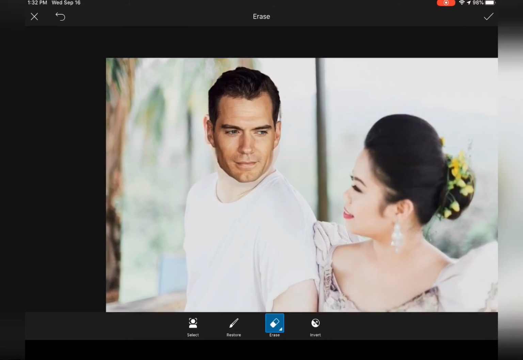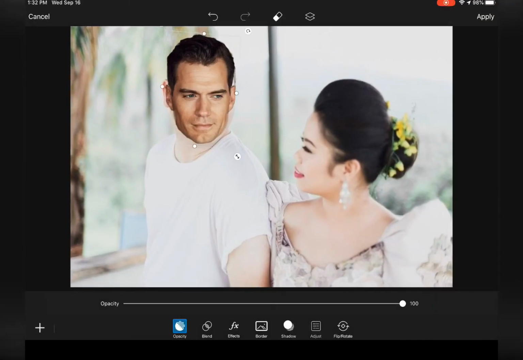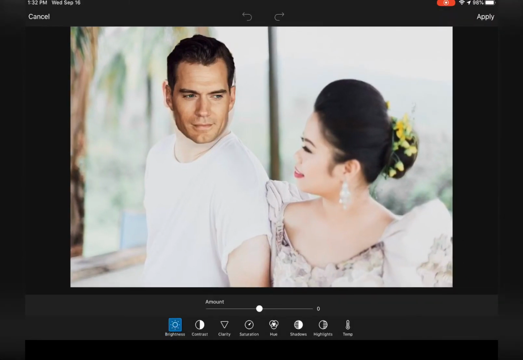And now guys, I think we're good. And then you just click the check mark here, then click adjust, then just experiment with all the buttons below. So brightness, I'm going to increase its brightness, and contrast, let's see. Okay, clarity, saturation. If you decrease the saturation, it gives your face a pale color. So we don't want to overdo that.